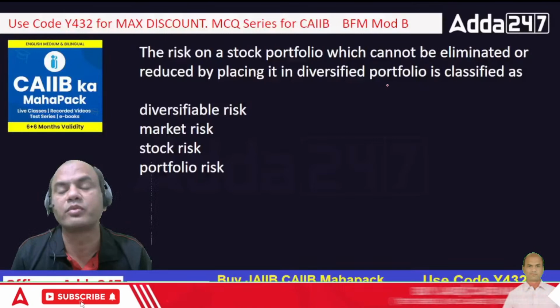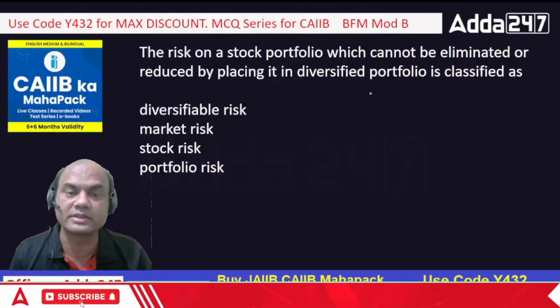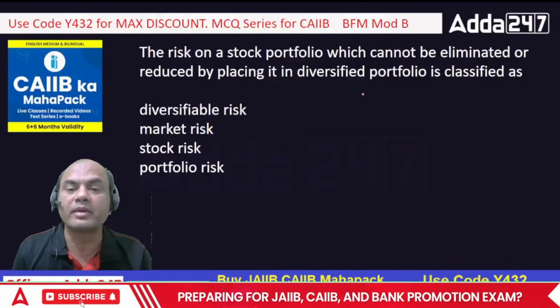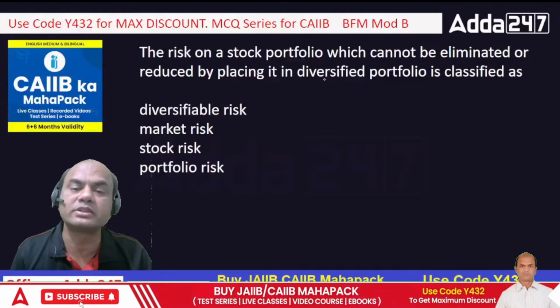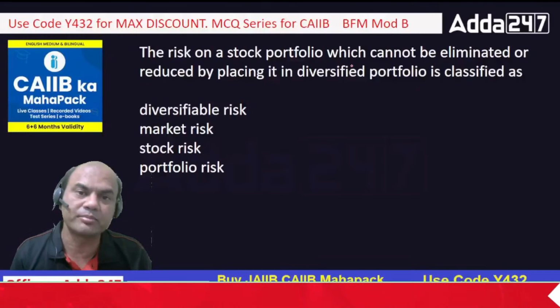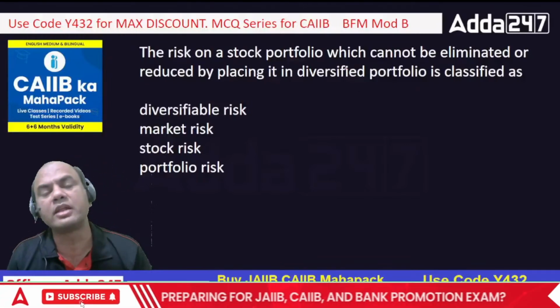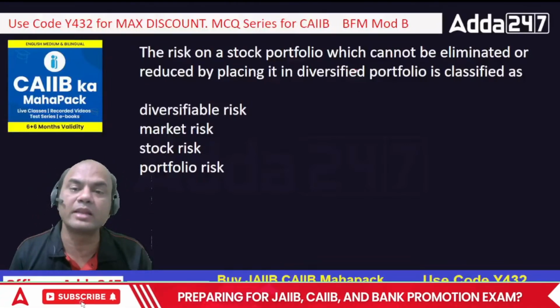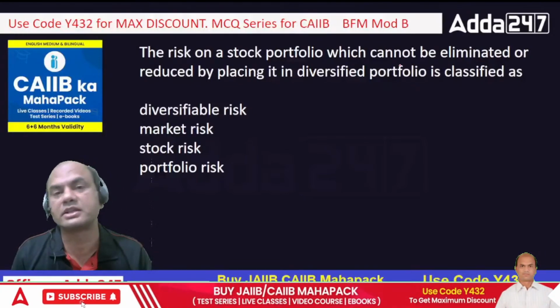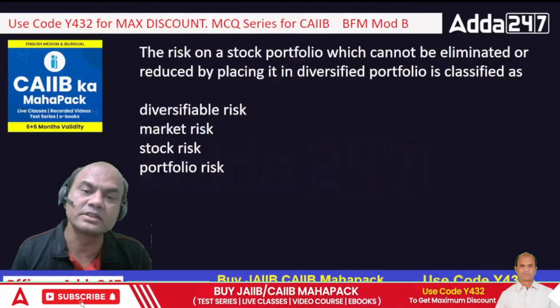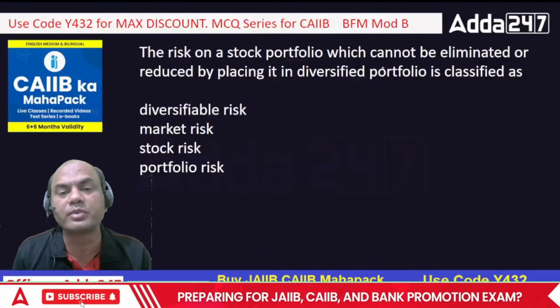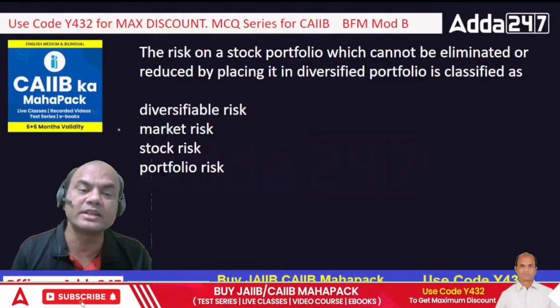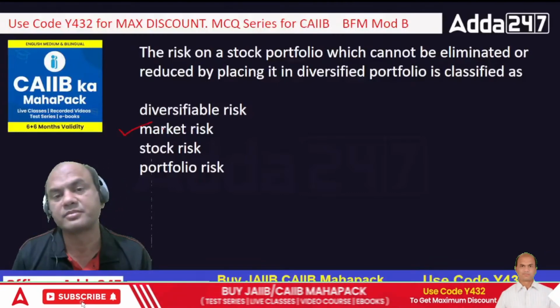In a diversified portfolio, how does the risk get reduced? Suppose I am having 100 stocks with me. All the 100 stocks won't be down at one time. 10 might be down, 10 might be up, 15 might be up. So that is basically the diversification of the risk. But this risk is not gone. And which is that? The answer is B, market risk.